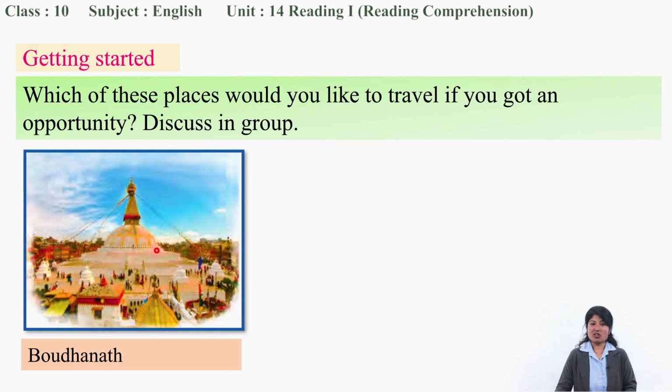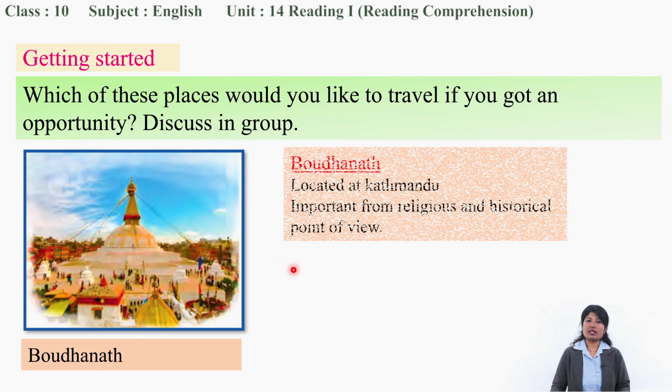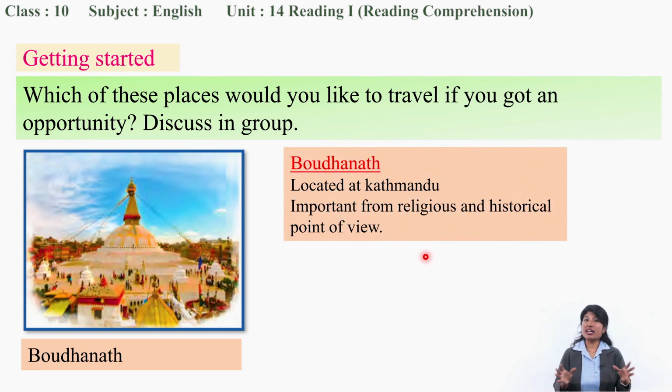So we call it a stupa rather than a temple. What's the style of this Boudhanath? This is a stupa, and you can see it is dome styled. It is located in Kathmandu, and it is a very important religious and historical site.